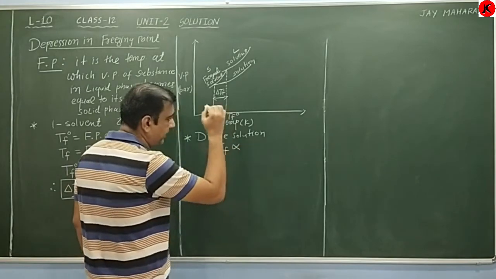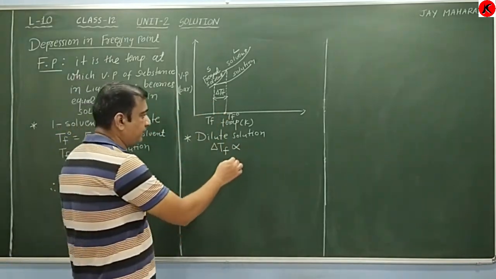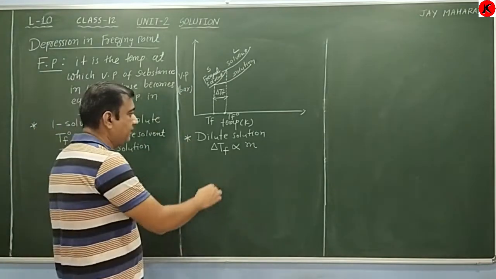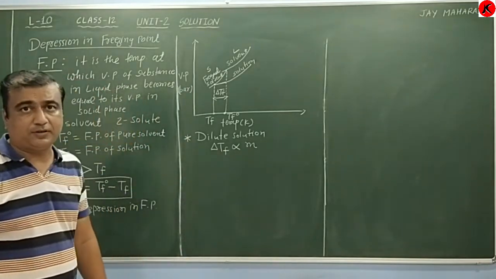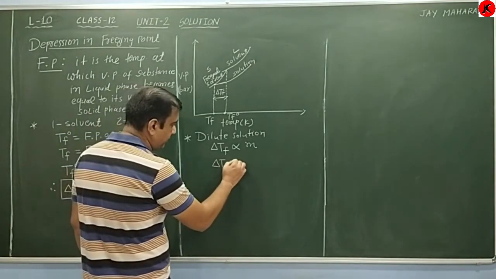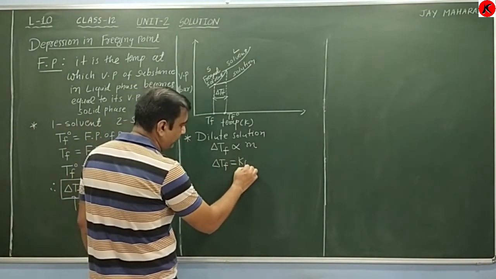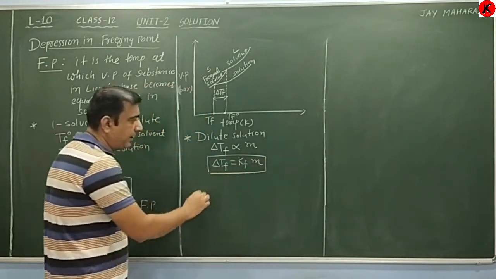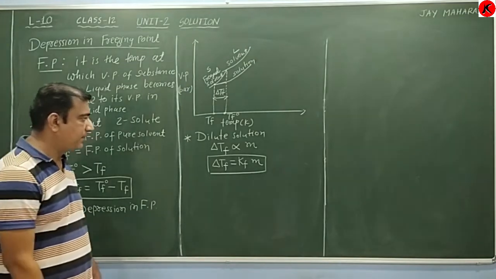That means delta Tf is proportional to m. When this proportionality is removed, we add a proportionality constant: delta Tf equals Kf into m. Remember this formula for calculation purposes.